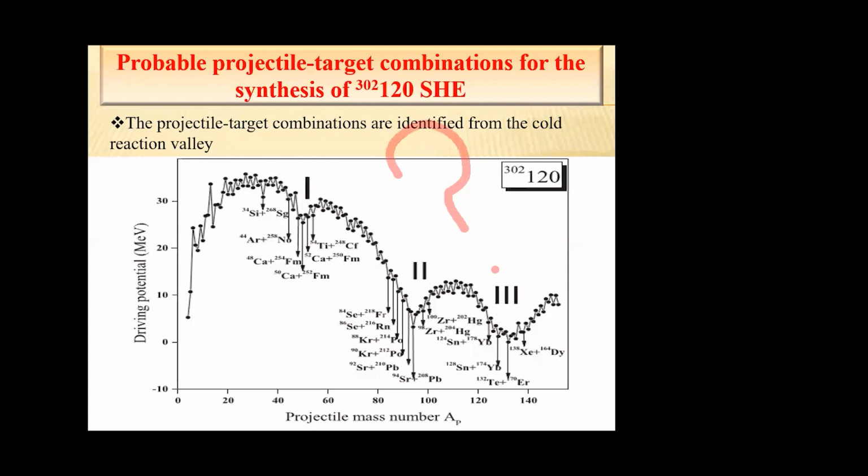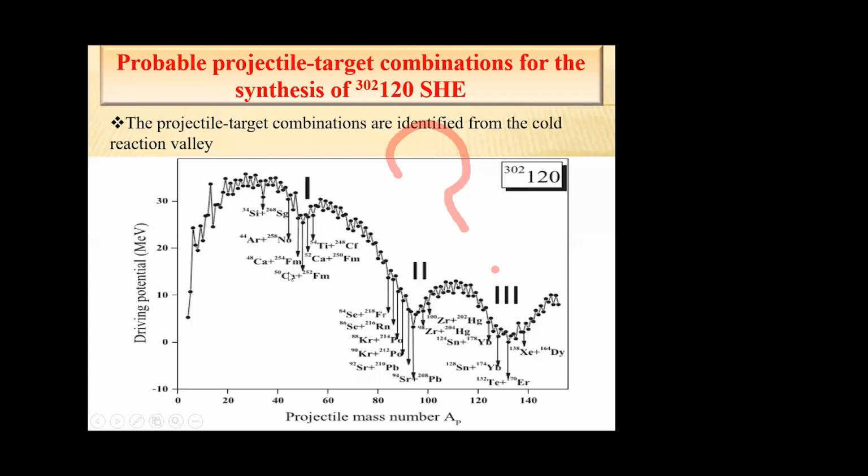From the number of pairs of charges, we select the one which has the least driving potential. So we are able to plot the graph. Here each point represents a combination for the production of the superheavy element 302 120. Here we can see three cold valleys: region 1, region 2, and region 3.